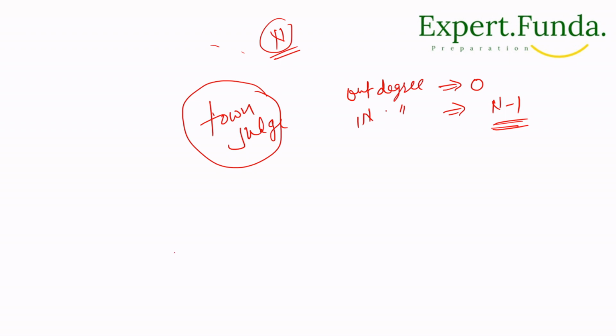Therefore, the problem simplifies to calculating the in degree and out degree for each person and checking whether any of them meets the criteria of the town judge. We can calculate the in degree and out degree for everybody using a single loop over the trust array. We will write the result into two arrays.